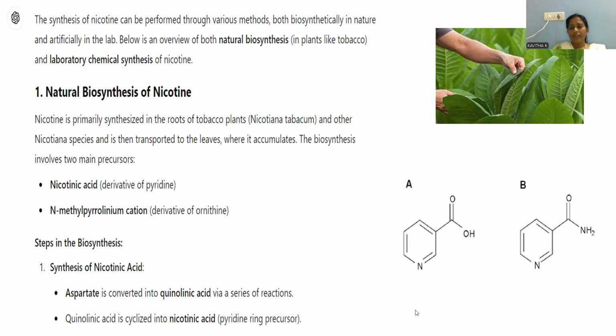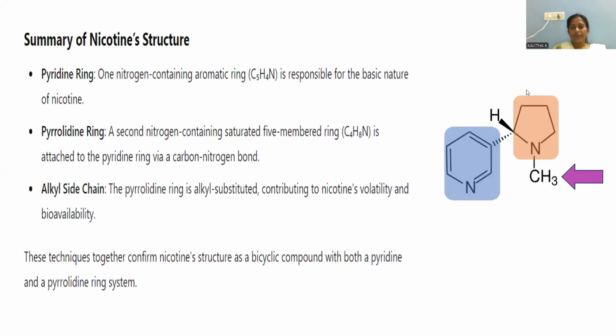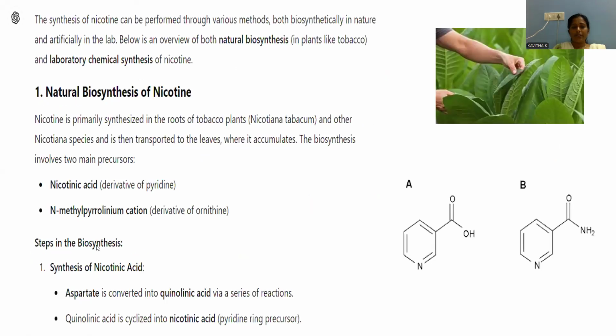Here we also mentioned nicotinamide. This is not actually required. Along with nicotinic acid we are thinking about the N-methyl pyrrolinium cation. The N-methyl pyrrolinium cation is the second fragment. Whatever second part we have, this is another fragment. So this is the first fragment with the carboxylic acid, and this is the second fragment we have to use.